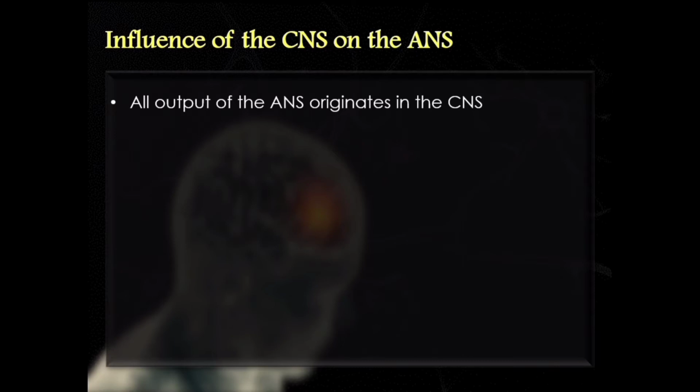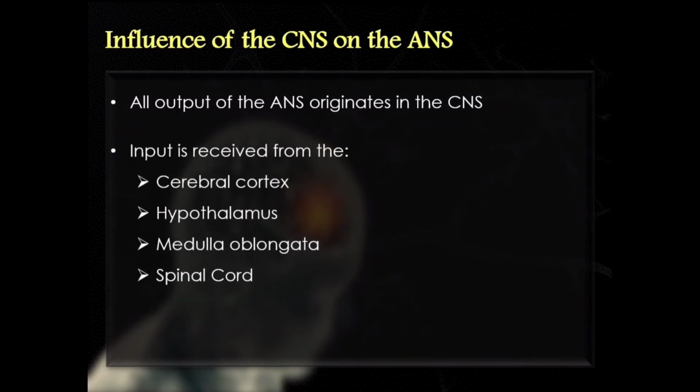Think about how emotions, for example, lead to the production of tears, or how they can increase heart rate or respiration rate or blood pressure. These are things that are under the control of the autonomic nervous system. However, emotions come from the central nervous system, and so obviously the central nervous system influences the autonomic nervous system. So let's look at the relationship between the central nervous system and the autonomic nervous system.